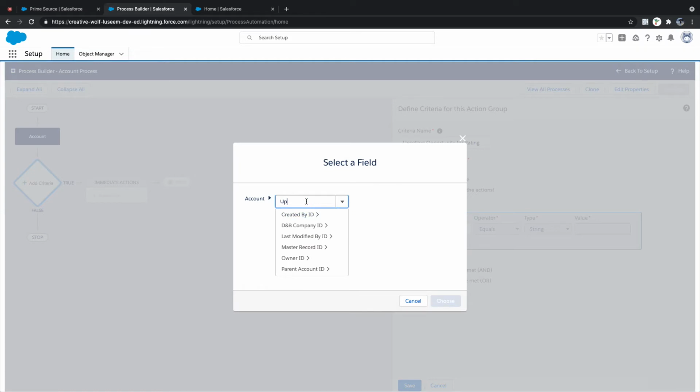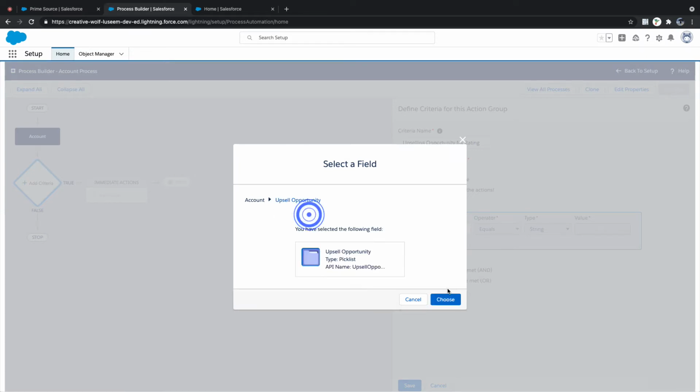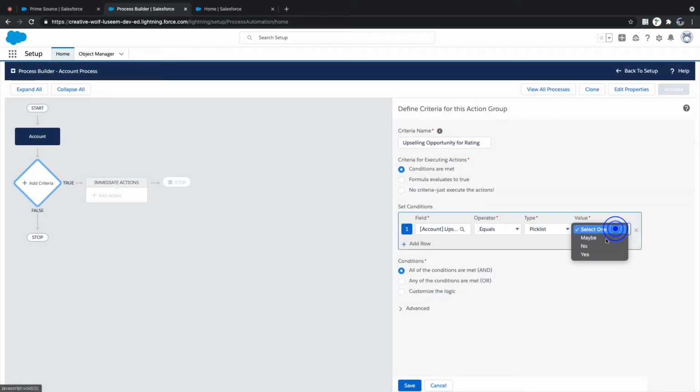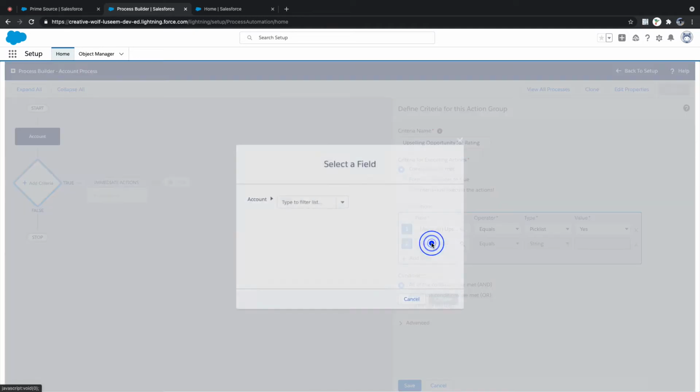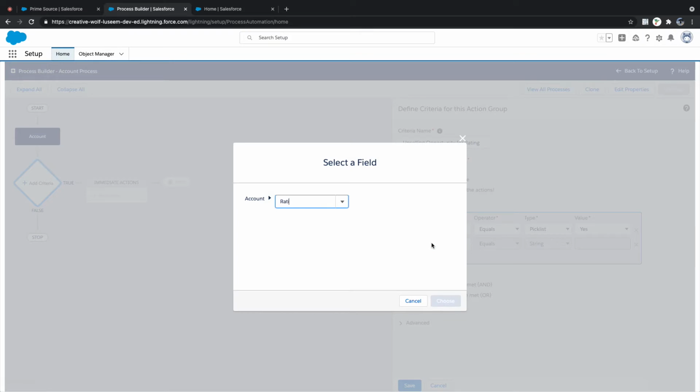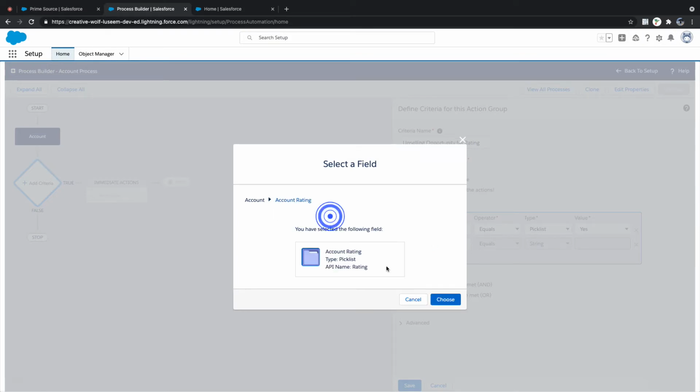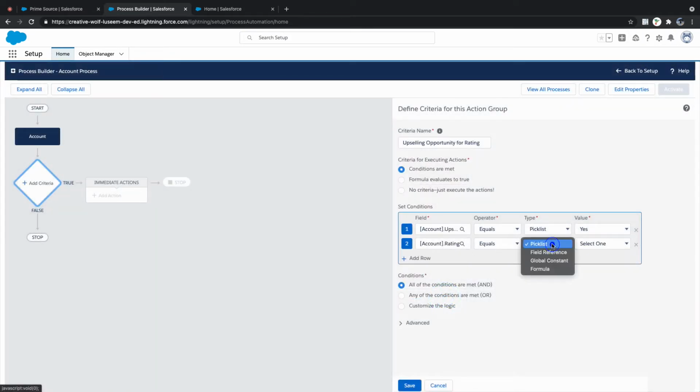True: upselling opportunity equals yes, and you need to add another condition also. Account rating, it should not equal Hot: does not equal, picklist Hot.